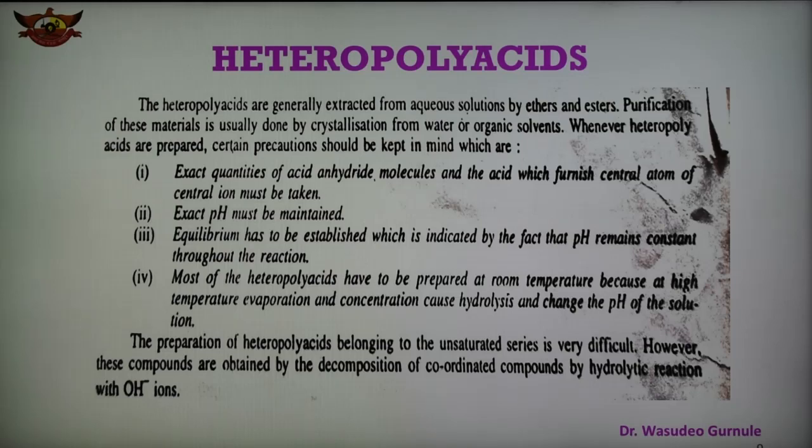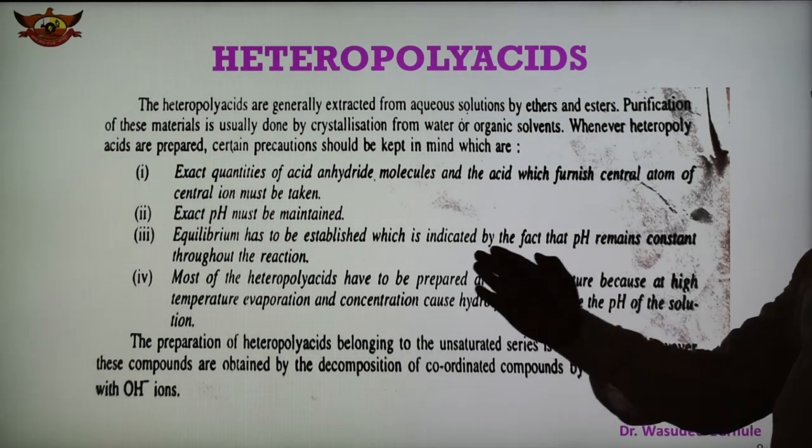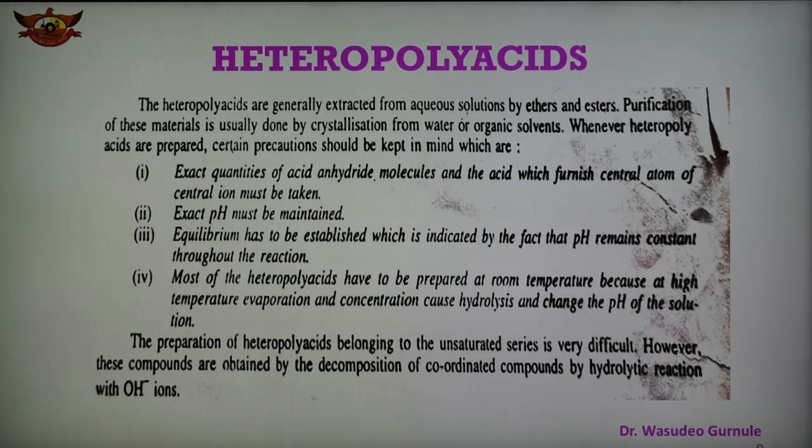Number four: most of the heteropolyacids can be prepared at room temperature, because at high temperature evaporation and concentration cause hydrolysis and change the pH of the solution. As we know, higher pH is to be avoided because hydrolysis can take place at a higher pH, so the reaction is carried out at the required pH, and the pH should be maintained.